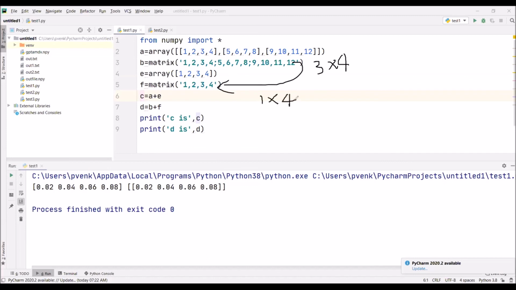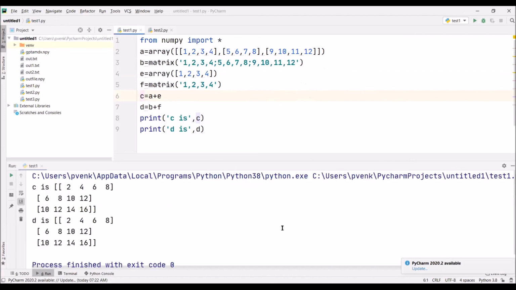Because we have already discussed the broadcasting concept, the number of columns in the 2 matrices match, and in the second matrix the number of rows is 1, so it obeys the broadcasting principle. Now the addition should be possible. We are executing this program. Yes, you can observe the addition. Now I am subtracting. This is the subtraction of 2 matrices. Now we are dividing the 2 matrices and 2 arrays.